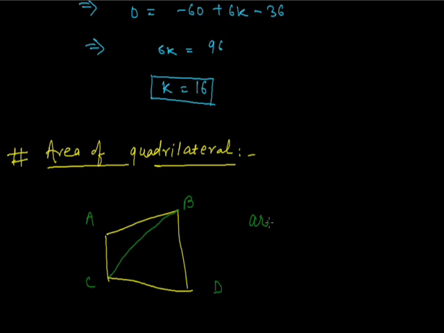Then the area of the quadrilateral will be the area of the first triangle plus the area of the second triangle. Delta 1 and delta 2 denote the area of triangle ABC and the area of triangle BCD. By adding these areas, we will obtain the area of the given quadrilateral. This is the technique used in order to find the area of a quadrilateral.